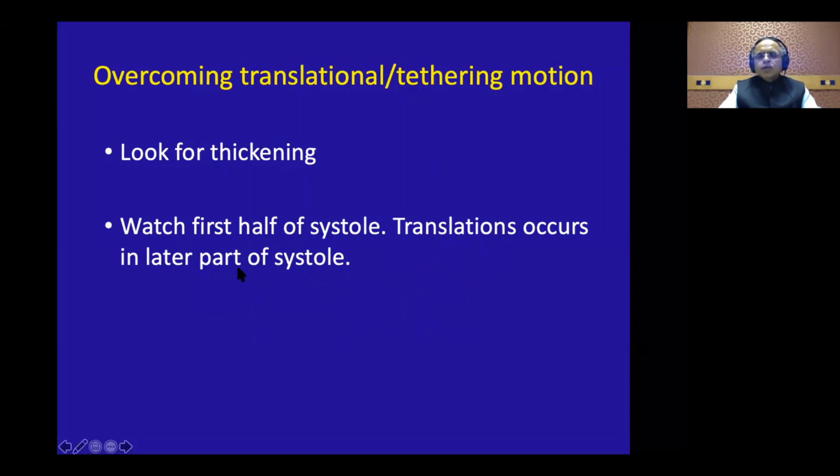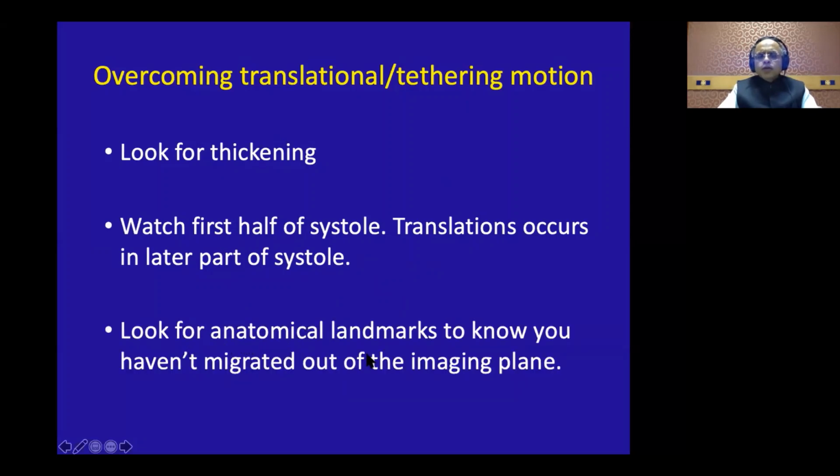The translational motions and the tethering motions are removed. And again, look for the anatomical landmarks. So if you have a particular papillary muscle or a particular, say, trabecula seen in a particular view, if that is absent in the peak systole, you know that you have moved away from that imaging plane. So that means there is a through plane motion. So you know that the diastolic and systolic frames are not the same image plane. So these three things you use for looking for translational and tethering motion.